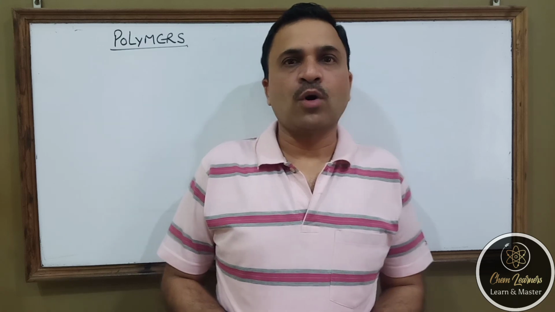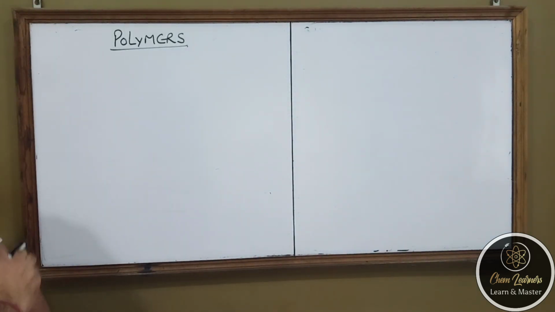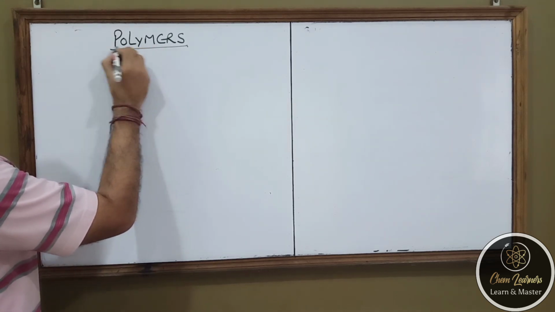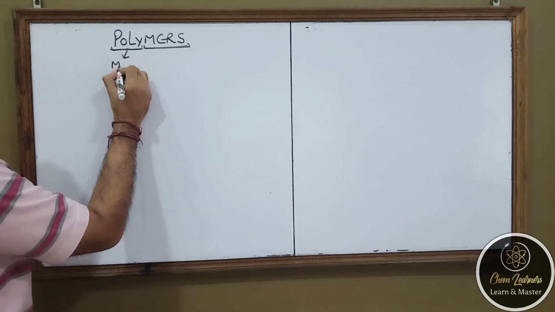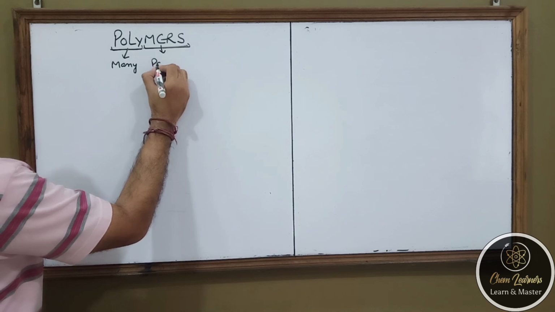Hello students, today we are going to start with the new chapter, that is polymers. Now it is a very easy topic in class plus 2 and the name of the chapter is polymers. As you see, the word is derived from two parts. One is poly, meaning many, and mer, meaning parts or components.